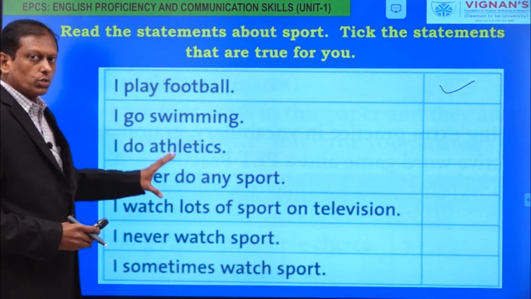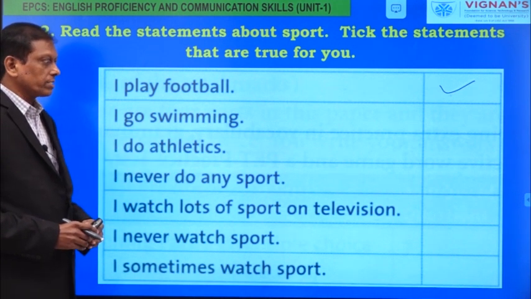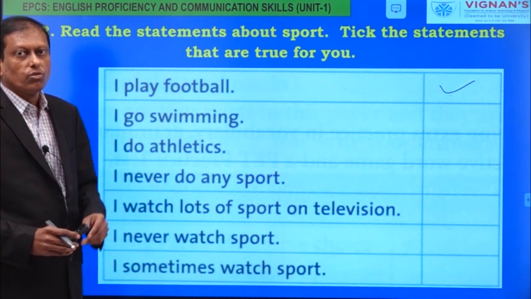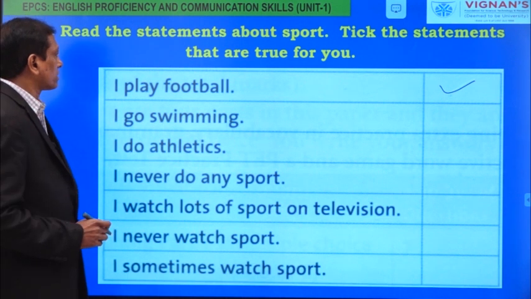Whichever statements are true to you, you just tick these statements. And these statements we are going to use for a different purpose. Now, please look at these statements.